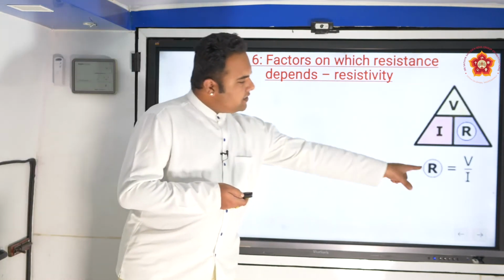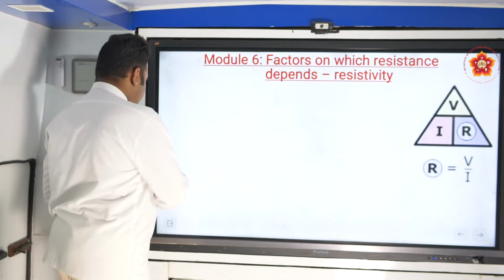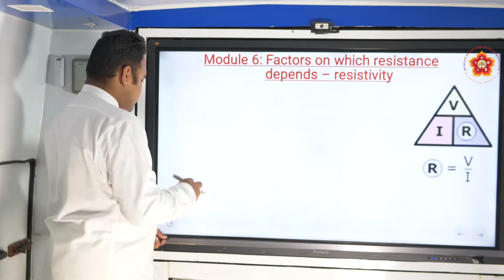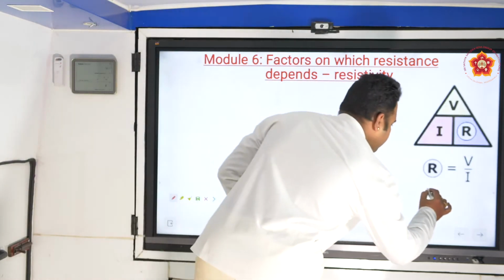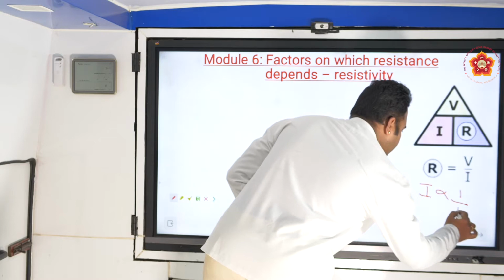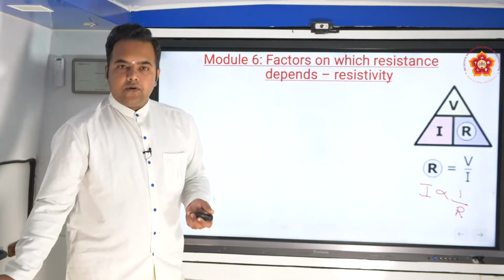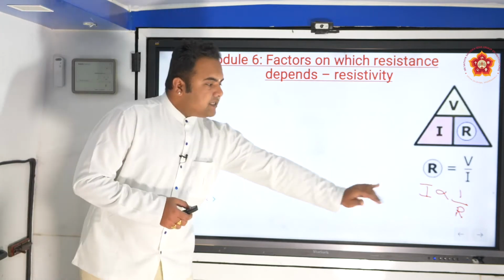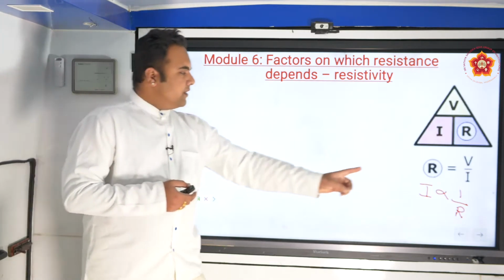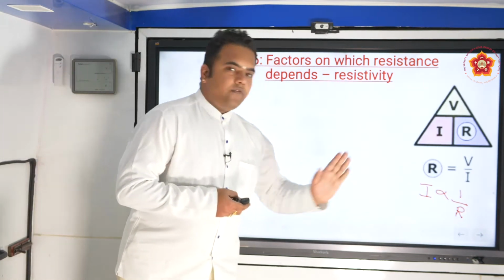Similarly, I is inversely proportional to R. If we cross multiply and check, this is also true. If resistance is more, then current flow will be less. If resistance is less, current flow will be more.